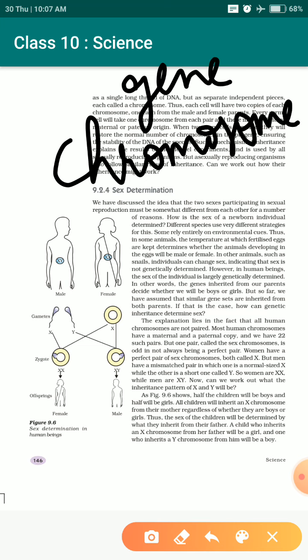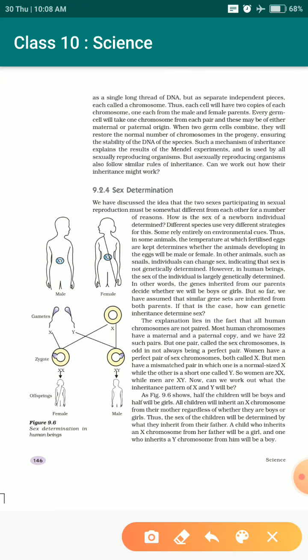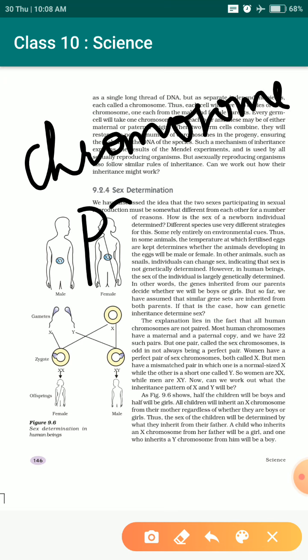So we can say these chromosomes are present in a human body, and in this human body, these genes or chromosomes pass on the character into the next generation. So mostly what happens, the chromosomes are present in pairs.